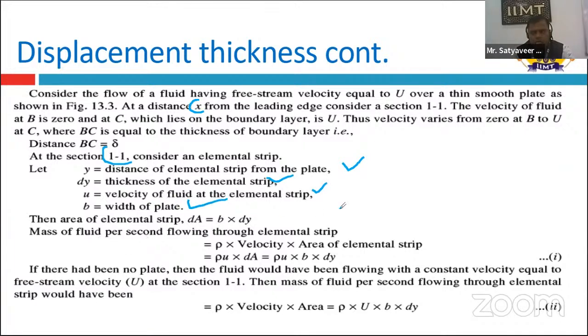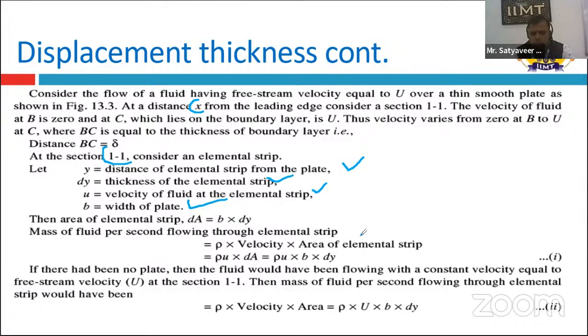If we find the area of the elemental strip, the strip is rectangular, so the small area dA equals b into dy, where b is the width of the plate. We have to find the mass per second, or the mass flow rate, through the elemental strip.